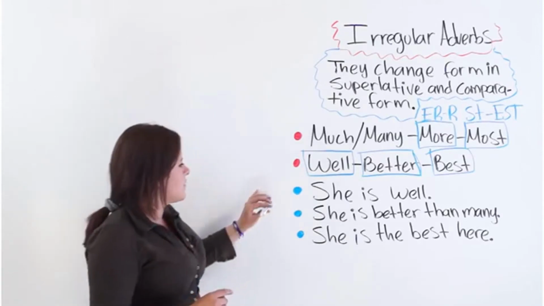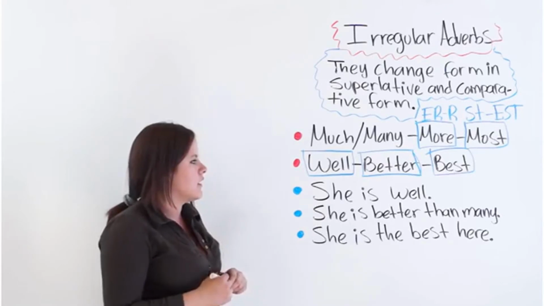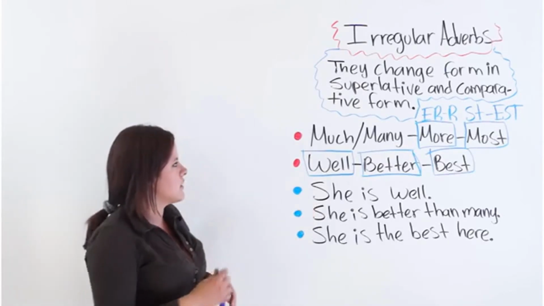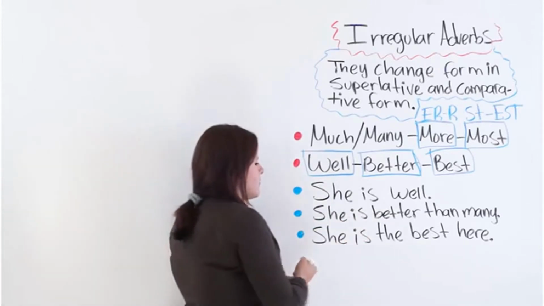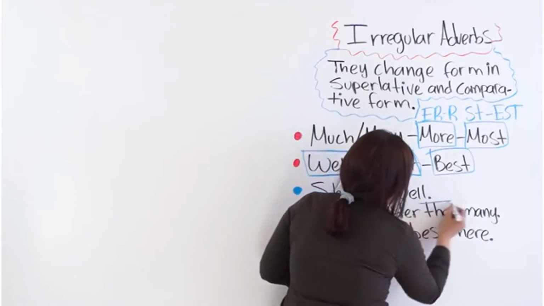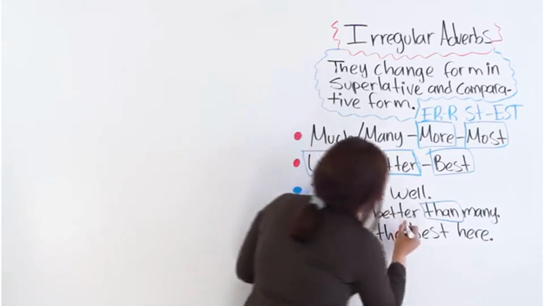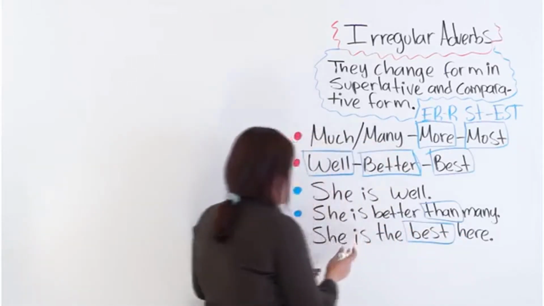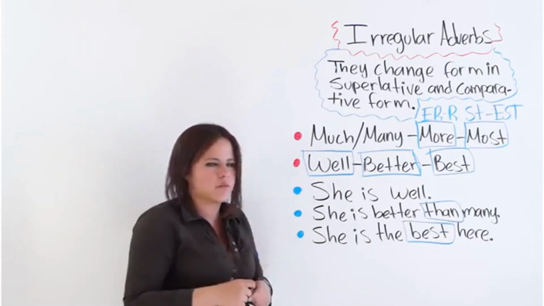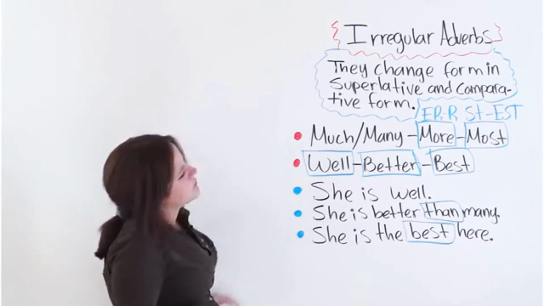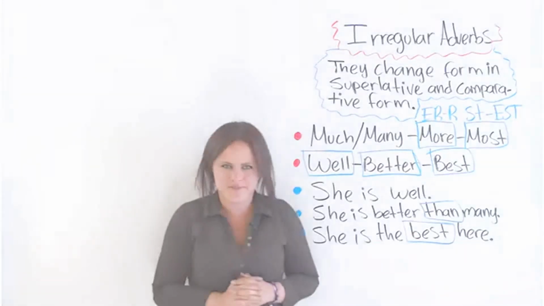Well, I have 3 examples here written for you on the board. The first one says, she is well, okay? That is an irregular adverb, well. She is better than many. Now we are comparing better than many, okay? She is the best here. Now this is superlative form because we are comparing her to many people or to more than one person. Next, I will give you some more practice exercises and examples so that you can, of course, practice more with me.